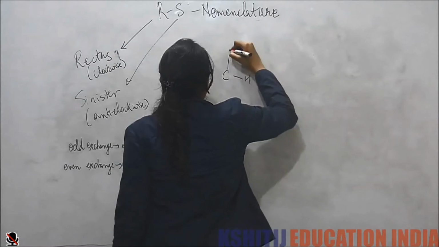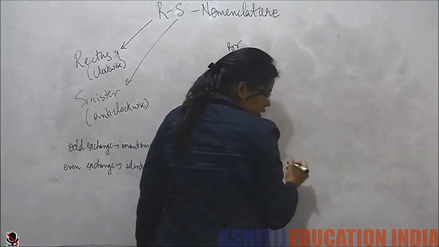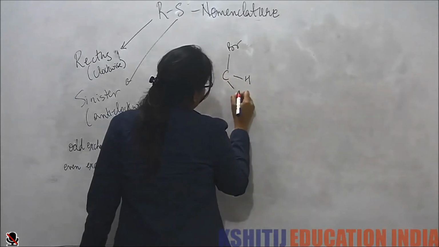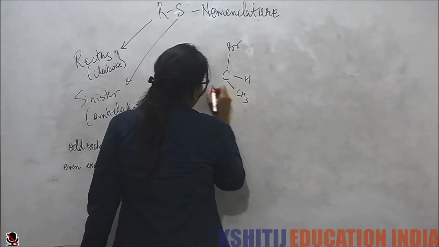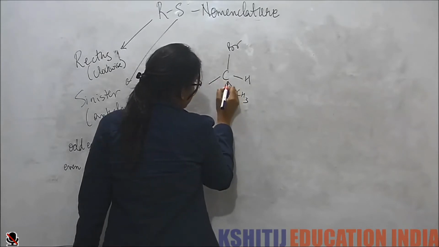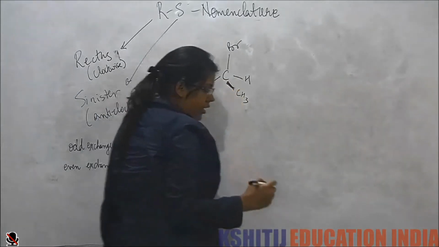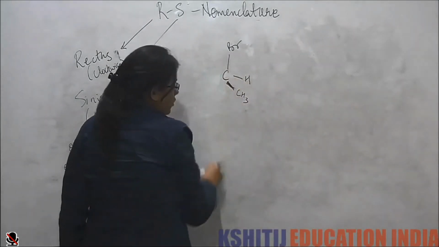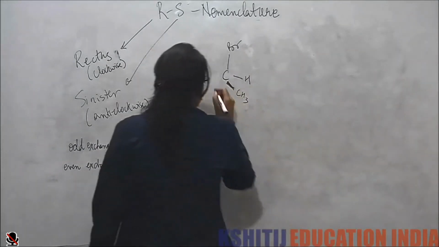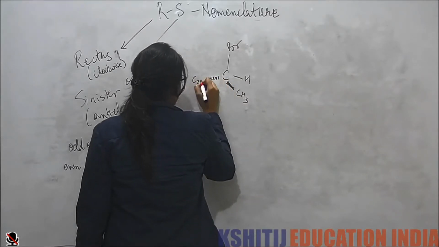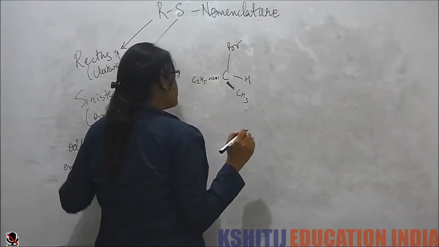Suppose I have hydrogen, I have bromine, I have methyl here, and I have methyl bromine, and I have, say, my methyl group here.